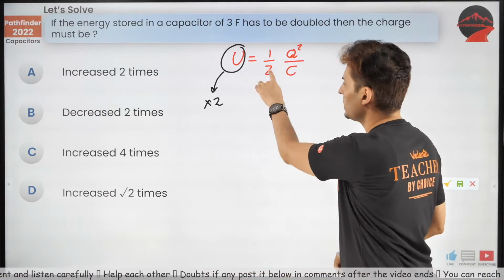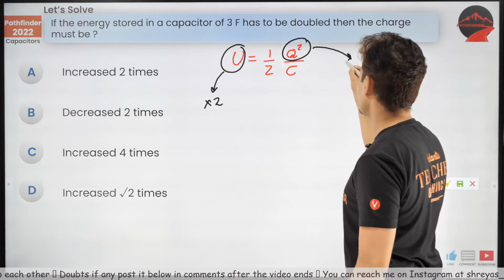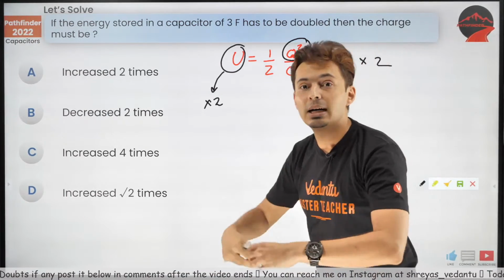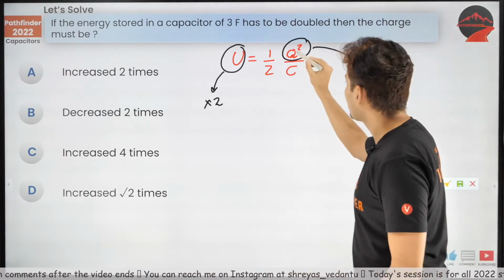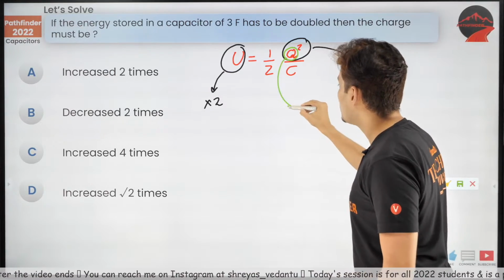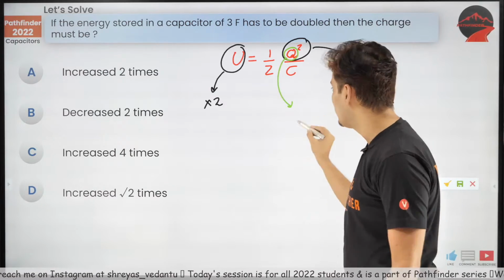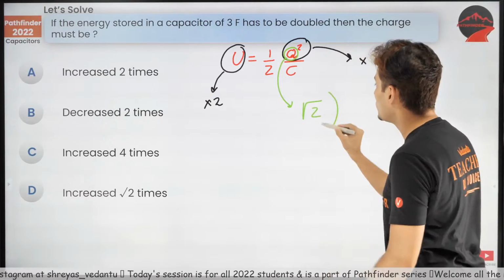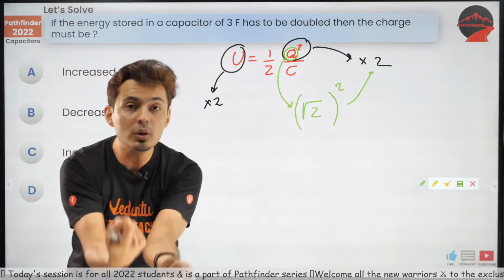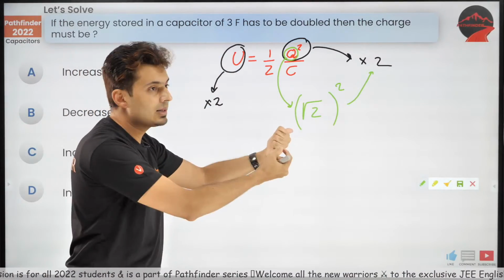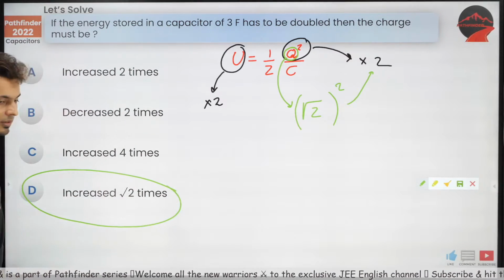That means you cannot play with this number. You have to take Q square and double it. If you have to increase Q square 2 times, that means this Q should be increased how many times? 4 or root 2? Obviously root 2, because root 2's square will give you 2. So if you increase Q root 2 times, Q square will increase 2 times. Hence, it is option D.